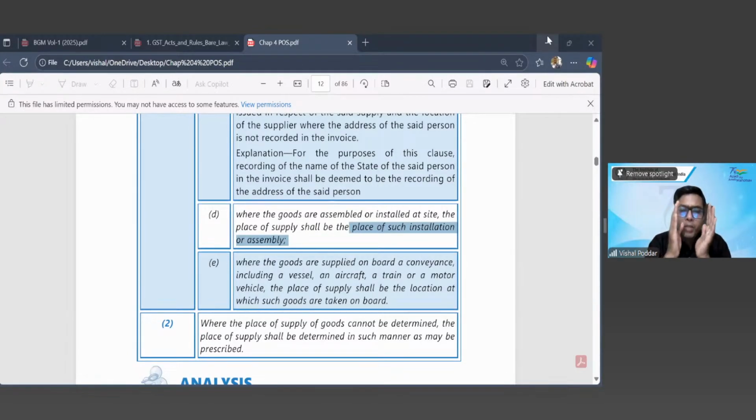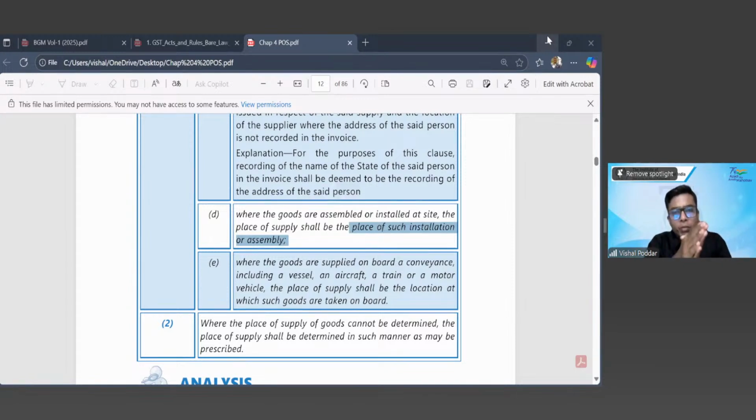So I make it into small parts and I send the parts, and I will send my technician who will come to your place to assemble it and make it a proper furniture. So again, this will fall in clause D, where the goods are to be assembled at site, and again the place of supply will be these respective places.